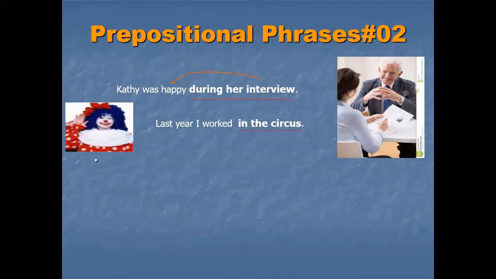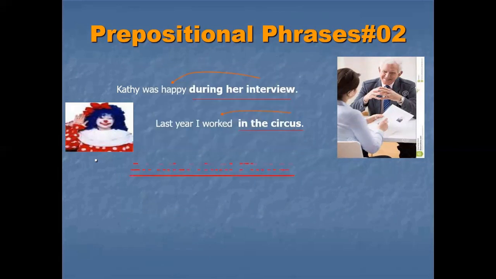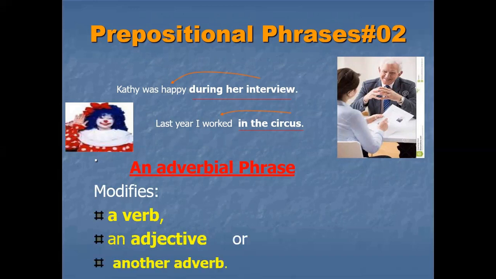In the circus is an example of a preposition phrase. It is describing to whom? Worked, and worked is what? Worked is a verb. Then which type of preposition phrase is this? This is an adverbial phrase because it modifies a verb or an adjective or another adverb. In the first example, during her interview, it modifies an adjective. In the next example, it has modified a verb.